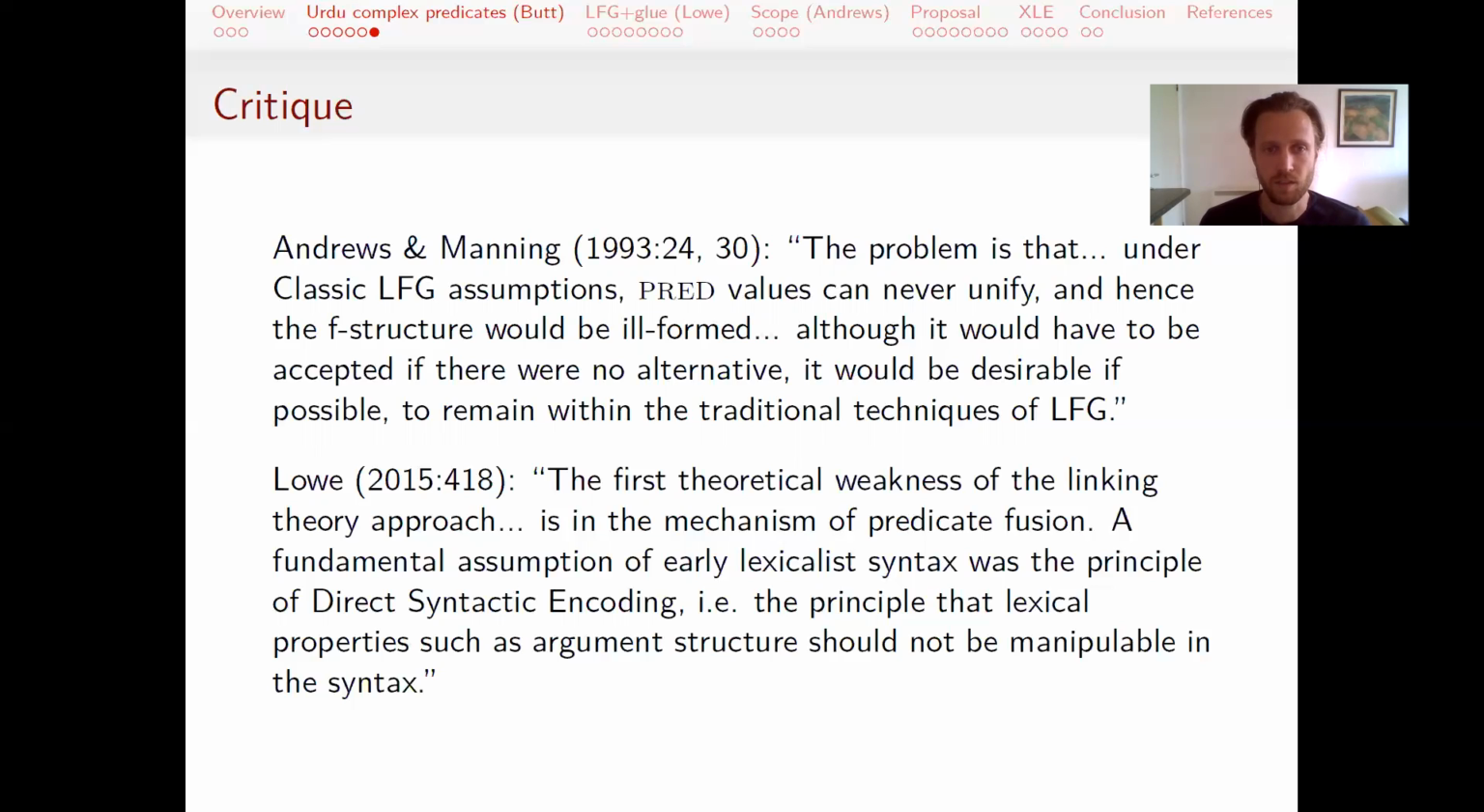Lowe has also criticized this as stepping away from the general principle of lexicalist syntax, in which things like argument structure are not manipulable in the syntax, which is more or less at least one interpretation of what happens in the A structure in Butt's approach.